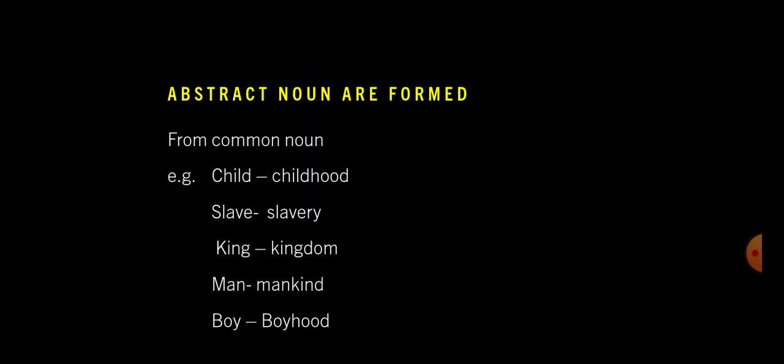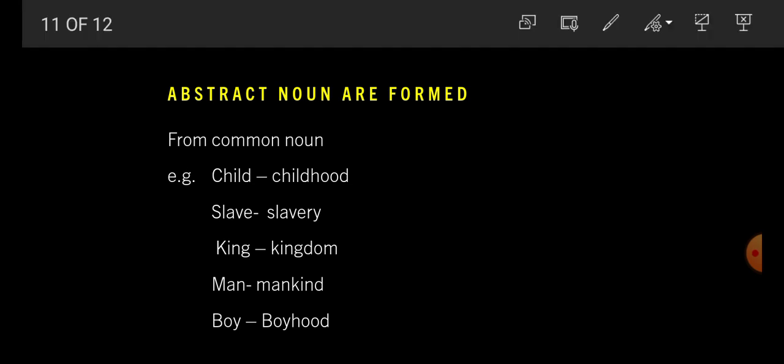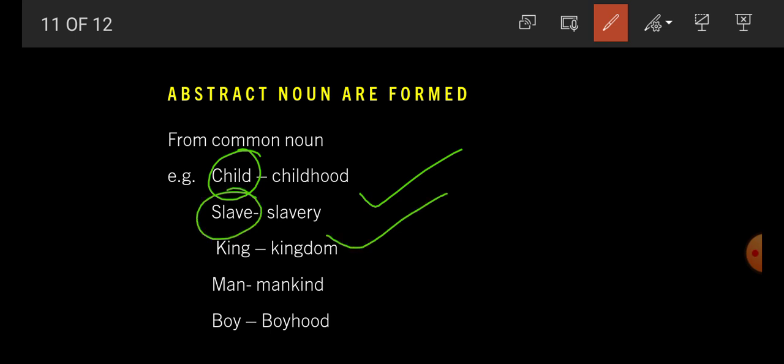Now we can also form abstract nouns from common nouns. For example, child. Child indicates any child, so child is a common noun. And what is the abstract noun from child? Childhood. Slave, any slave, common noun; slavery, abstract noun.